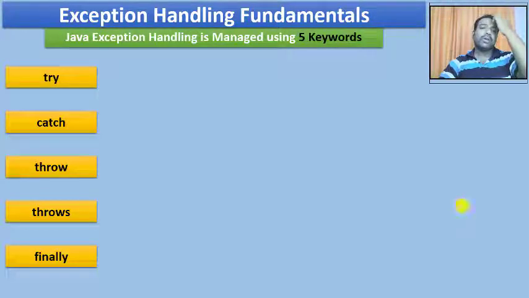Whenever you are going to have a Java exception in your system, the Java exception handling is done using these following 5 keywords. These are the 5 new keywords which are going to be part of your Java program now, which will be used to handle the exception. Hence we say Java exception handling is managed using these 5 keywords.